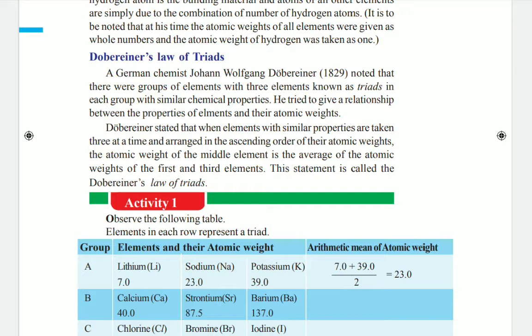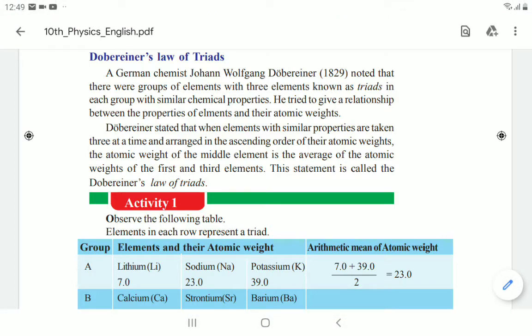And the atomic weight of the middle element should be the average of the first one and the third one.